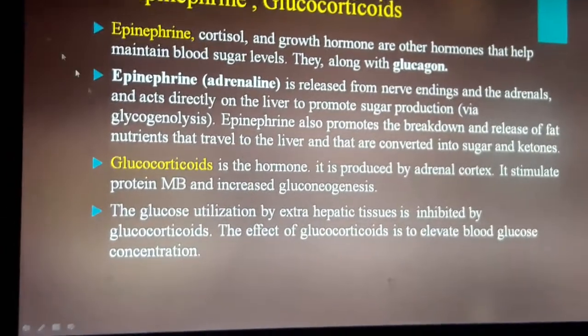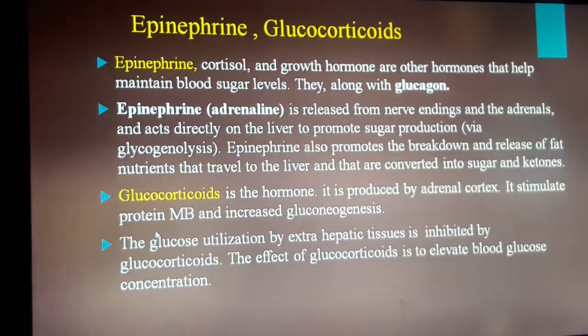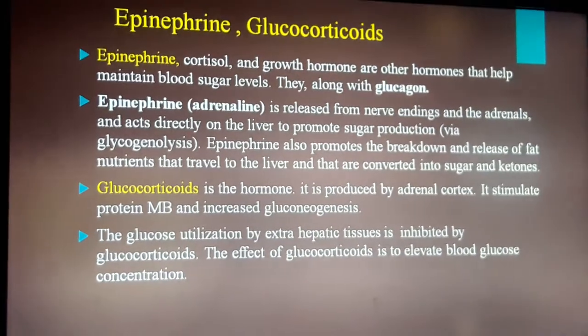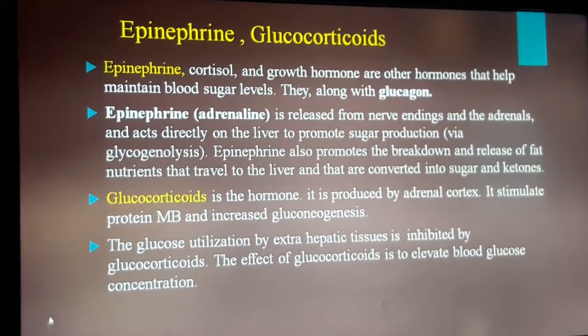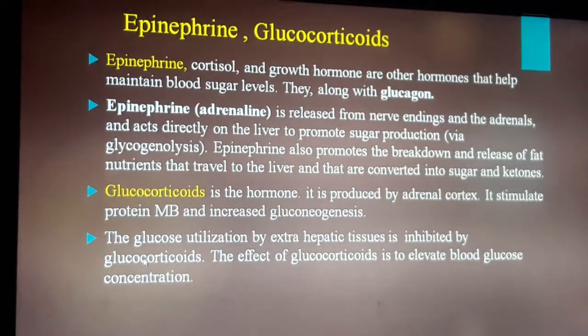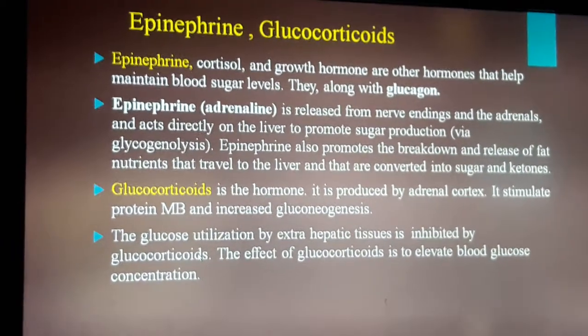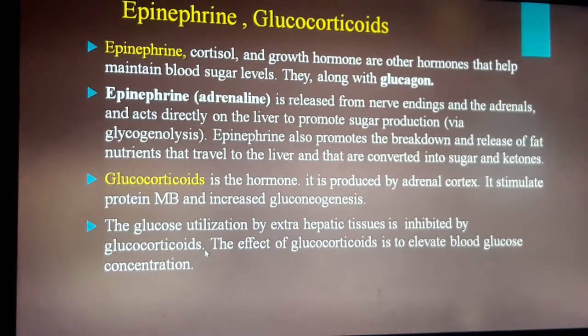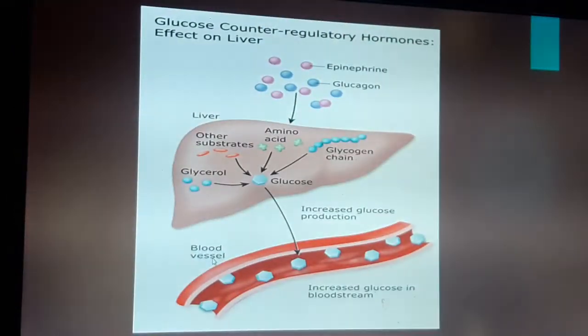Next, glucocorticoids. Glucocorticoid is a hormone produced by the adrenal cortex. It stimulates protein metabolism and increases gluconeogenesis. The glucose utilization by extrahepatic tissue is inhibited by glucocorticoids. The effect of glucocorticoid is to elevate blood glucose concentration.